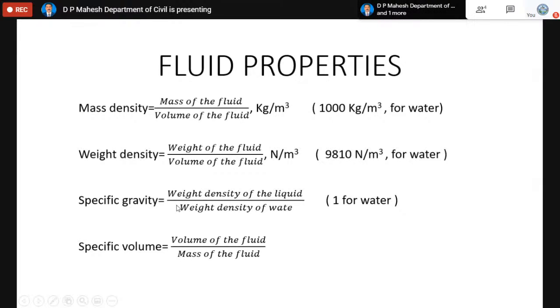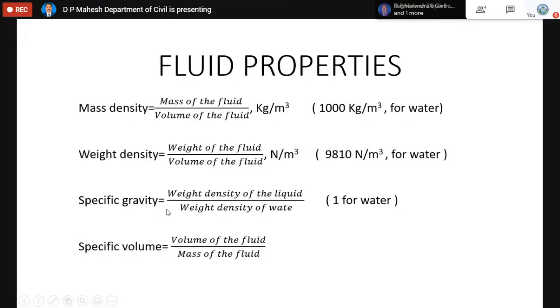Similarly, specific gravity. The most important property of the fluid is the specific gravity. Specific gravity is the ratio of the weight density of the liquid to the weight density of the water. Water is a standard liquid, and you can take the density of the liquid to the density of the standard liquid, or even the weight density of the liquid to the weight density of the standard liquid, the denominator being water, whose value is 1000.